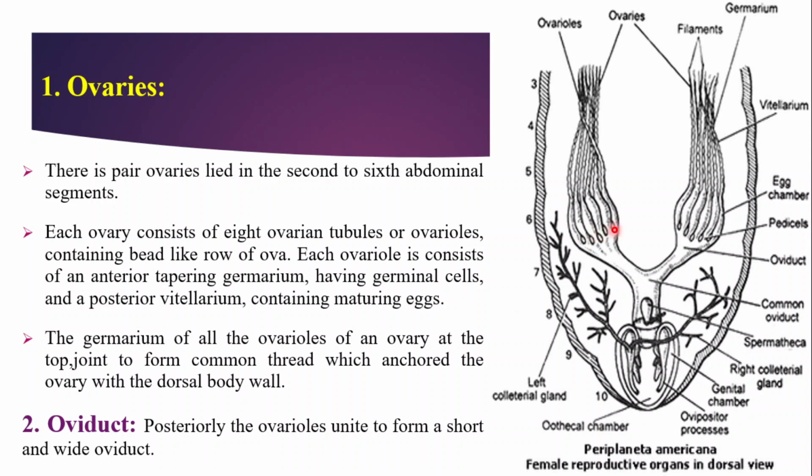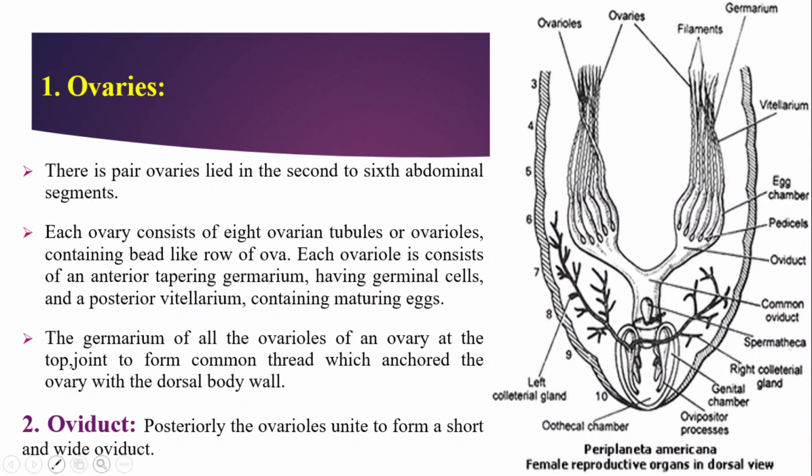Each ovariole consists of an anterior tapering germarium having germinal cells. See here, these are the ovarioles. These are a pair of ovaries. This filamentous part is all filaments, and this is germarium. So these all are the parts of the ovary. Anterior tapering germarium having germinal cells and a posterior vitellarium. See, up in the anterior side, germarium is present. On the posterior side of the ovary, a vitellarium is present.